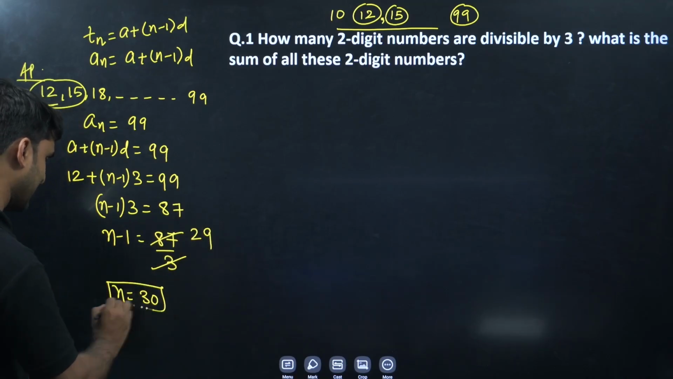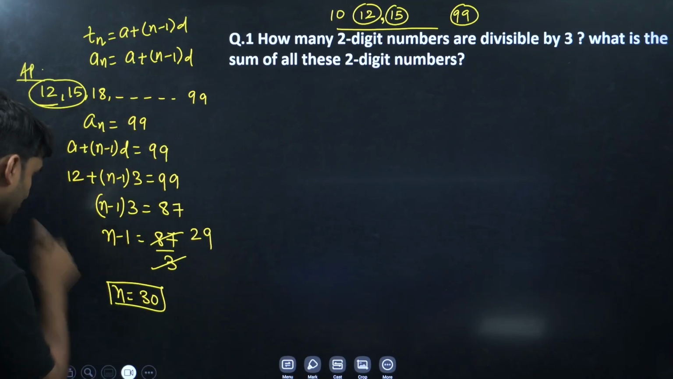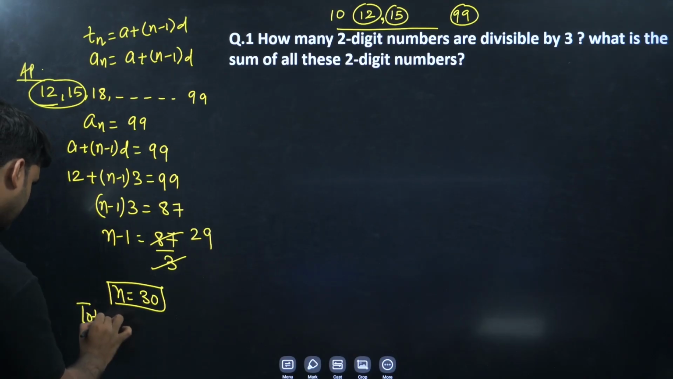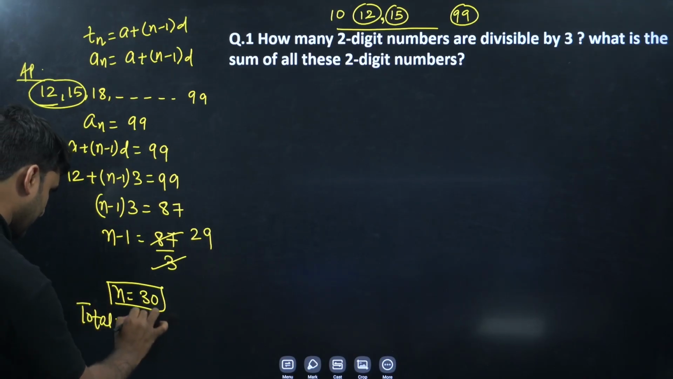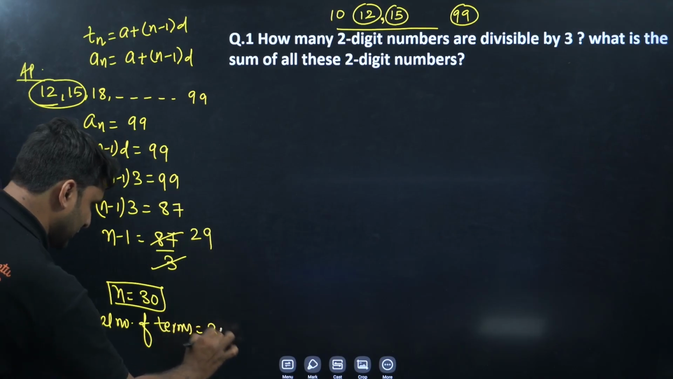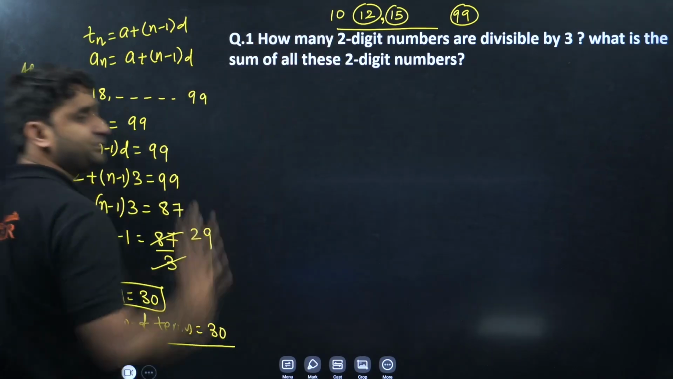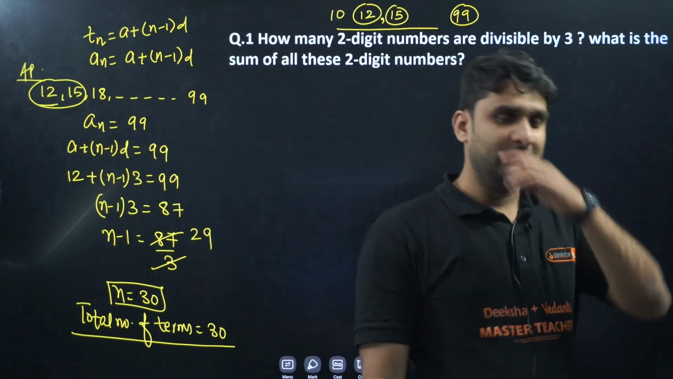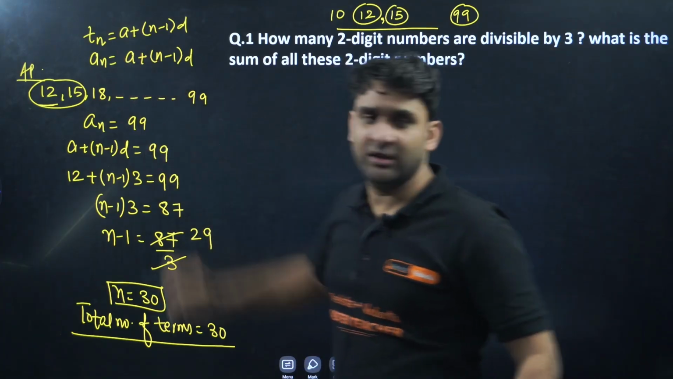It means that in this AP, the total number of terms is 30. Total number of terms is equal to 30. The first question is done. Clear everyone? So there is no difference between T and A, both are the same.